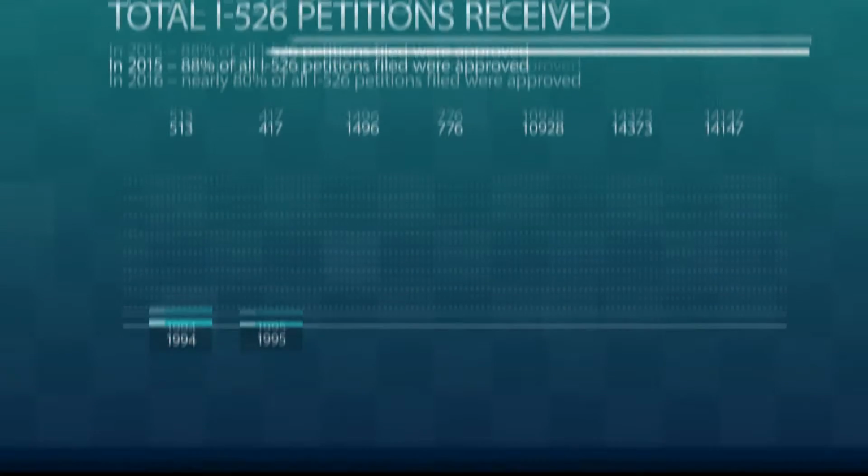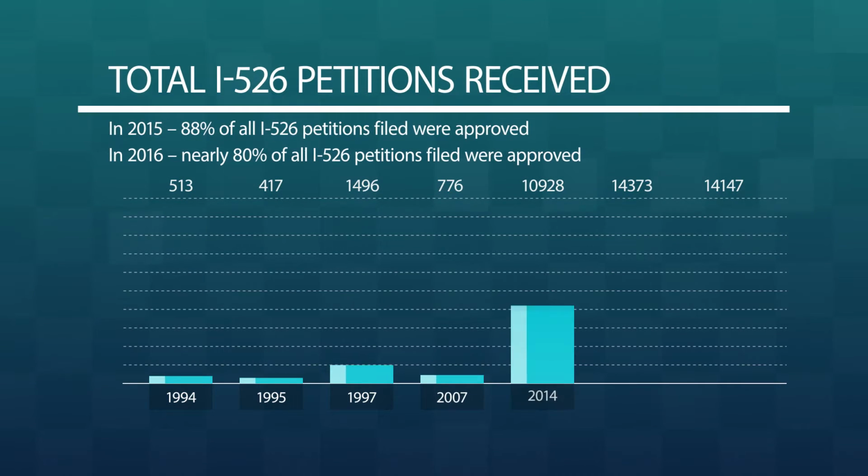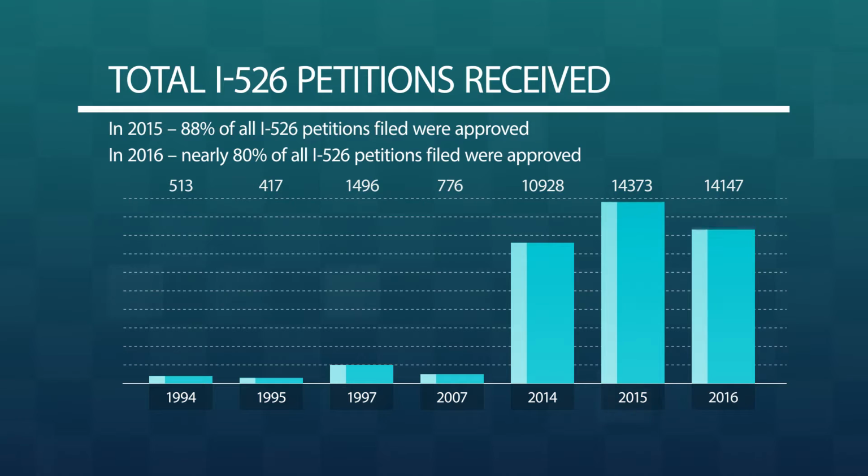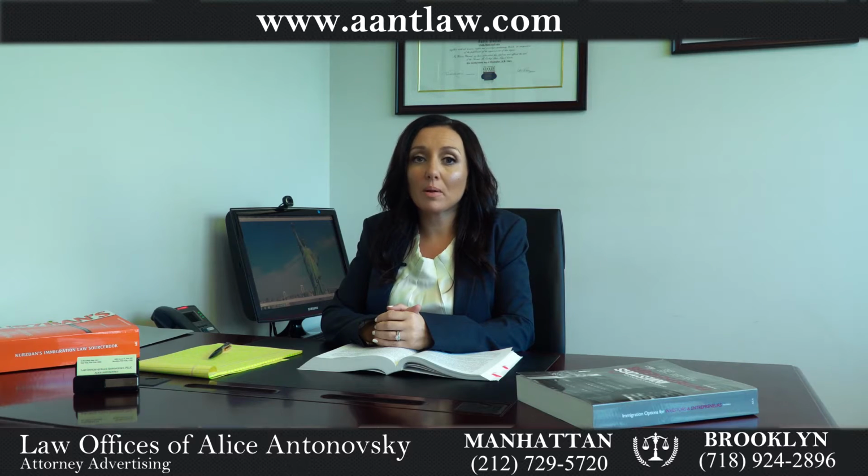Now the demand for the EB5 visa is so high that countries like China, which has the most EB5 petitions filed than any other country, is now experiencing a backlog of about 10 years, which means that even if their petitions are approved, visas cannot be issued to them until a visa number becomes available.